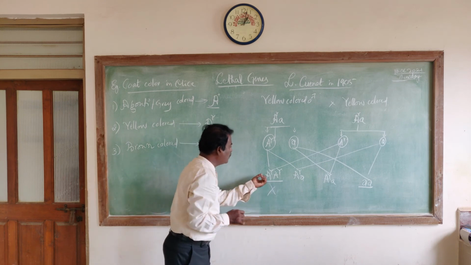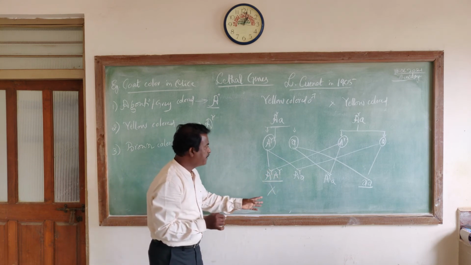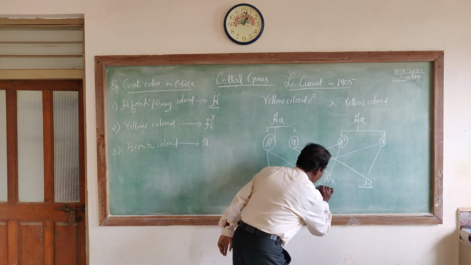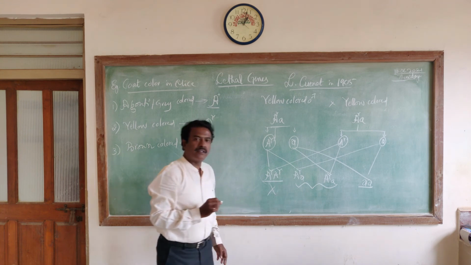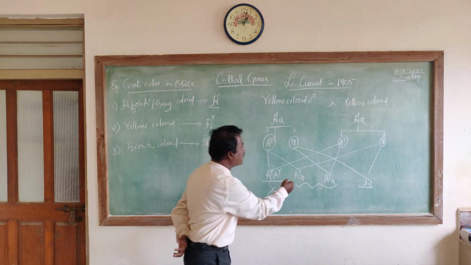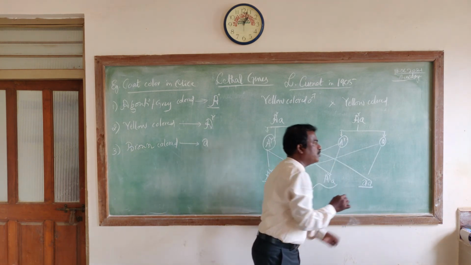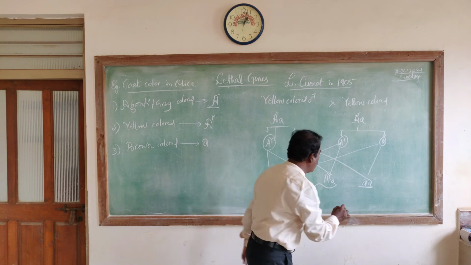The mouse carrying capital AY capital AY was found dead, and the remaining two mice carrying capital AY small a, that is heterozygous, survived, and the homozygous recessive genotype mouse also survived.